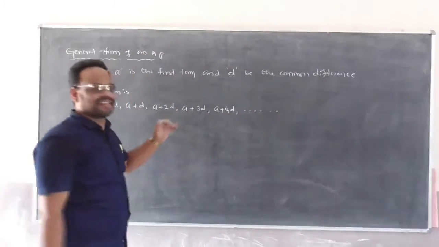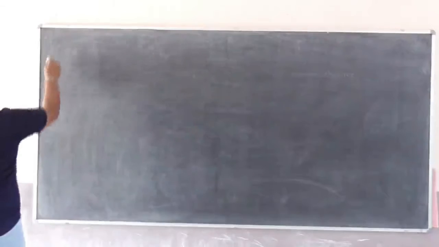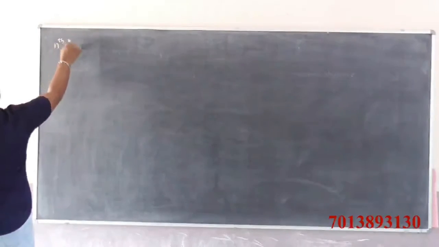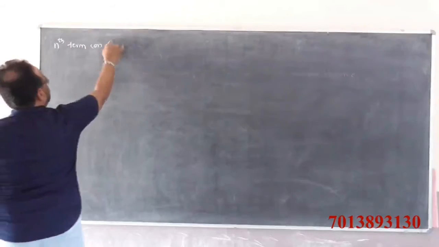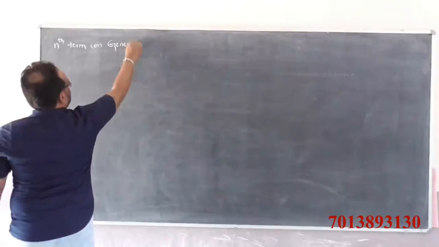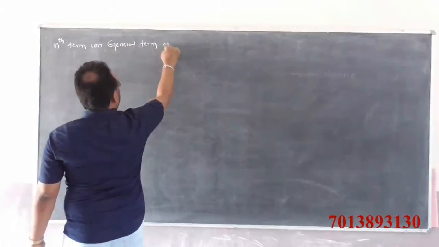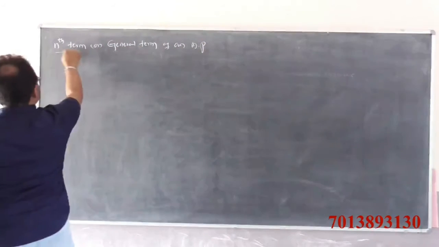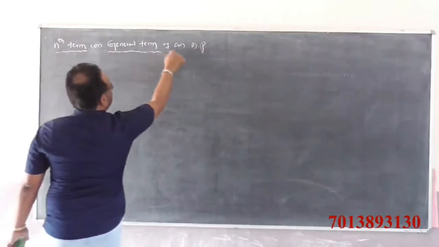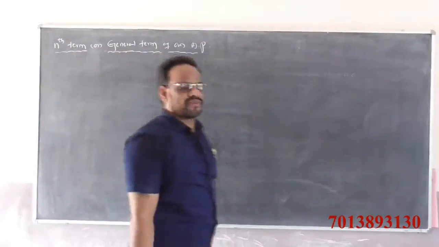So how to find the nth term, or general term, in the arithmetic progression?